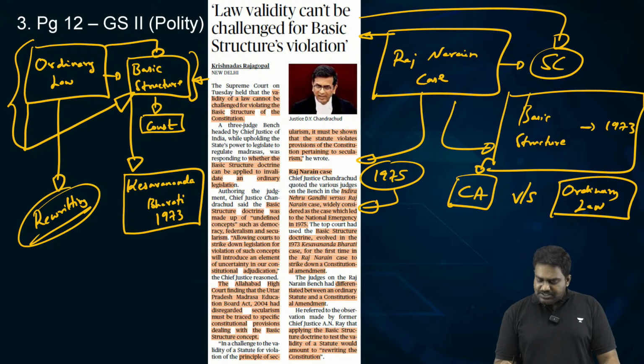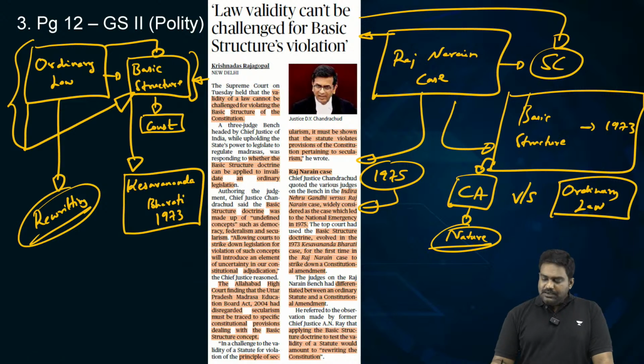The concept of basic structure should be used primarily for constitutional amendments, which could potentially change the very nature and foundation of the Constitution. If you keep testing every ordinary law against the basic structure doctrine, then since the doctrine is not clearly defined, it might become a case where the courts are rewriting the Constitution.